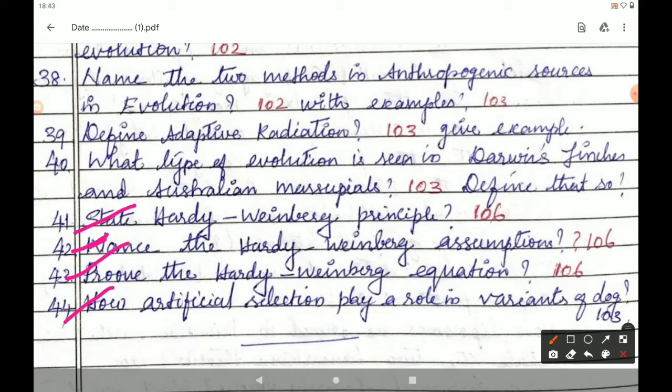The next, 44th question. How does artificial selection play a role in variation of dog? Answer is given in page number 103, beginning of the page.